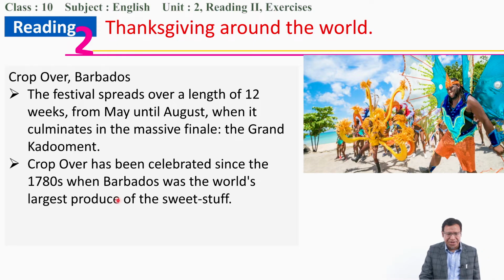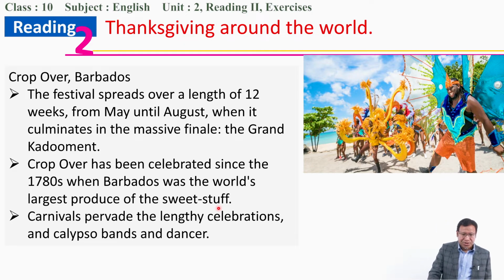It started with the memory of the production of sweet stuff, when Barbados was able to produce the largest amount of sugar. They gave thanks for this harvest and started celebrating. So the carnivals provide lengthy celebrations with calypso bands and dances.